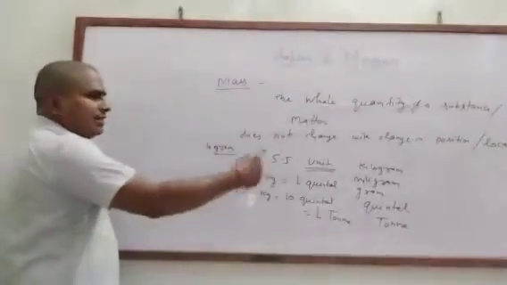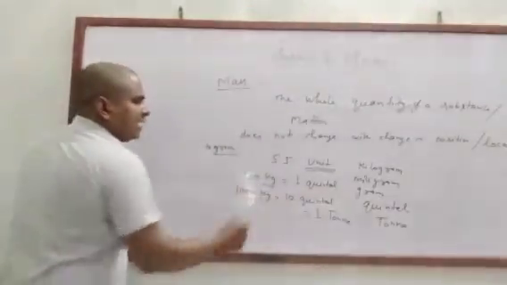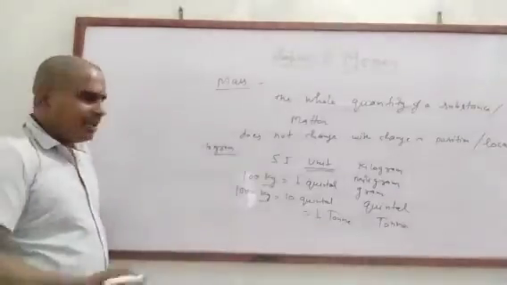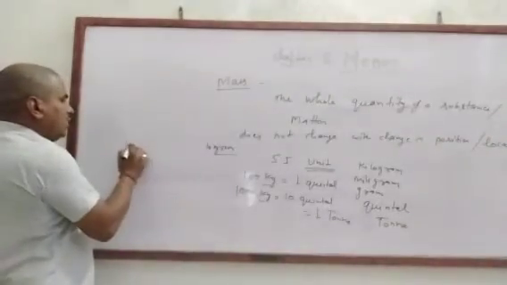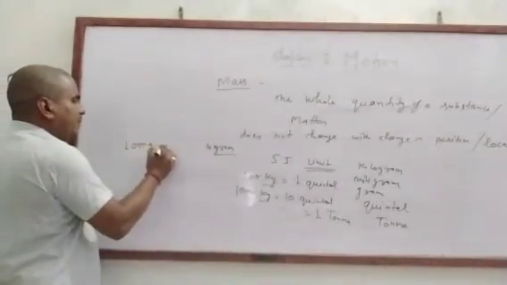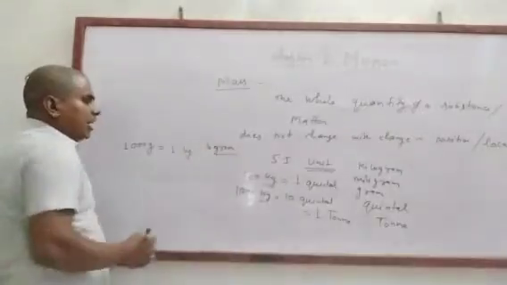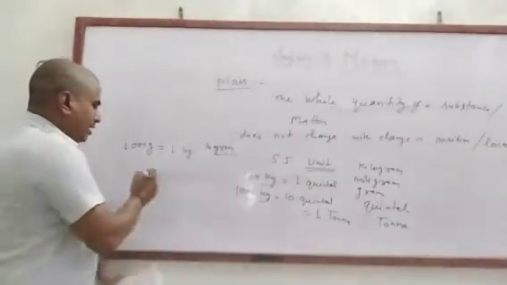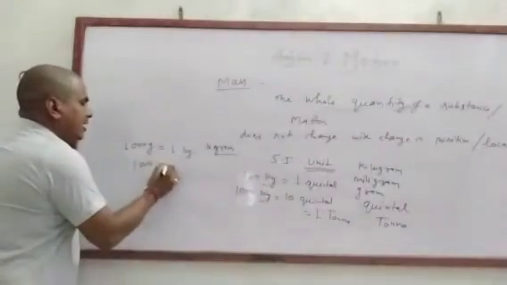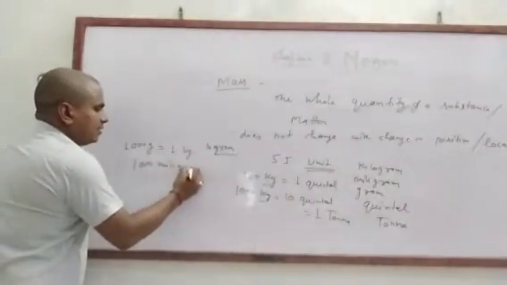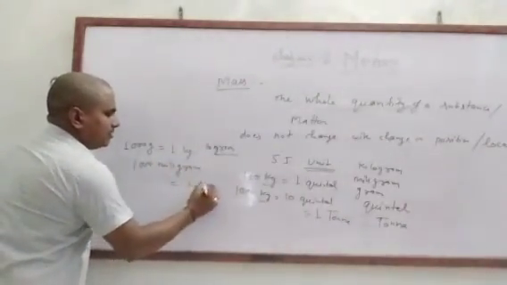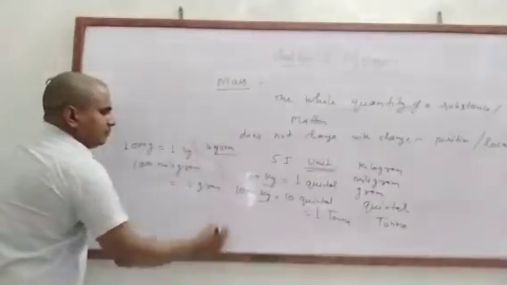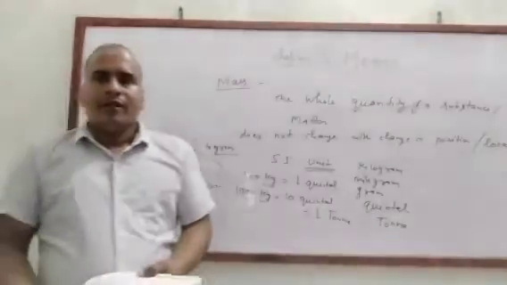We can relate kilogram with gram because kilogram is the SI unit, the system international standard unit. So 1000 gram is equal to 1 kilogram. And 1000 milligram is equal to 1 gram. Okay, clear?